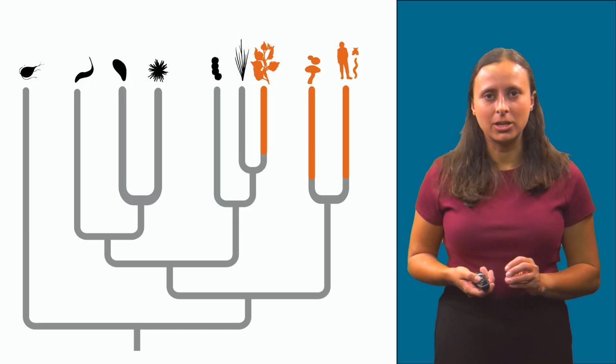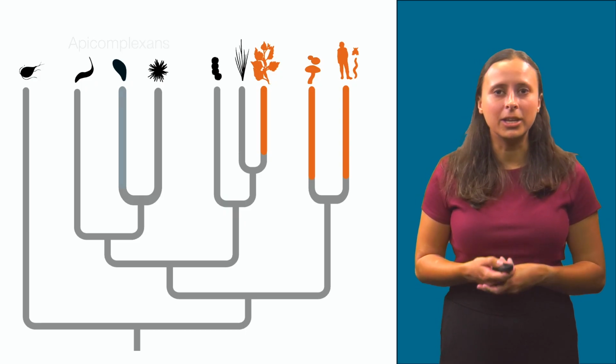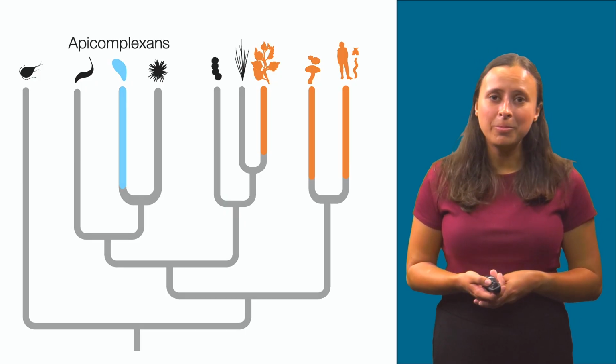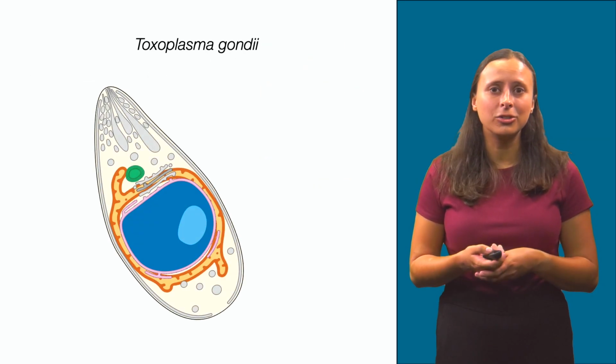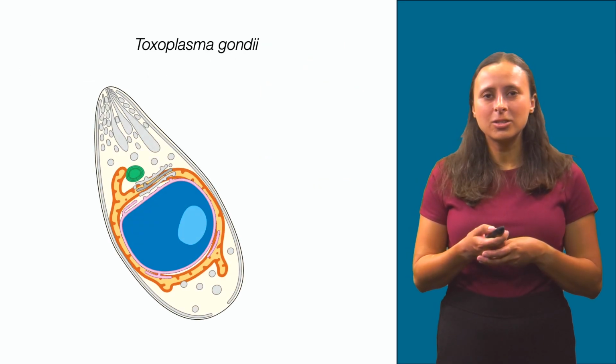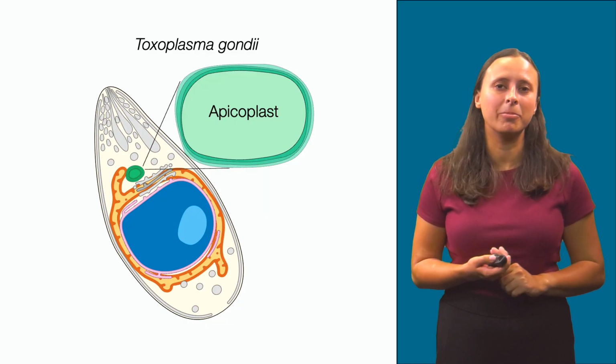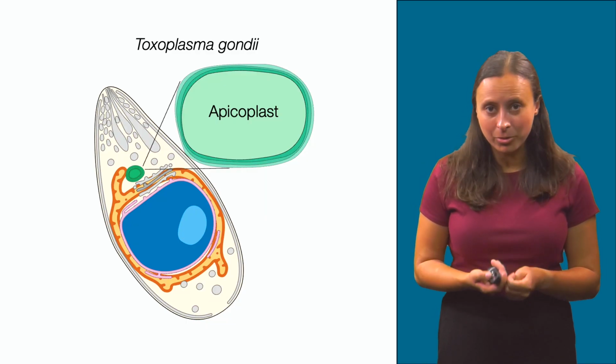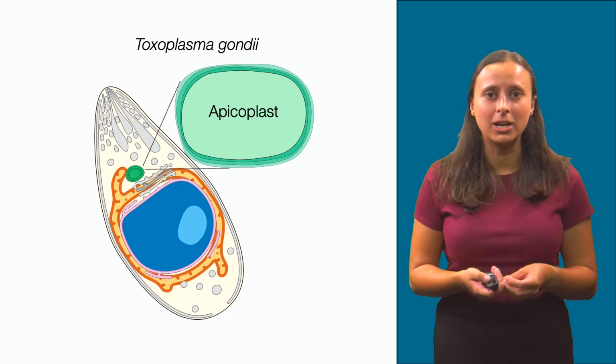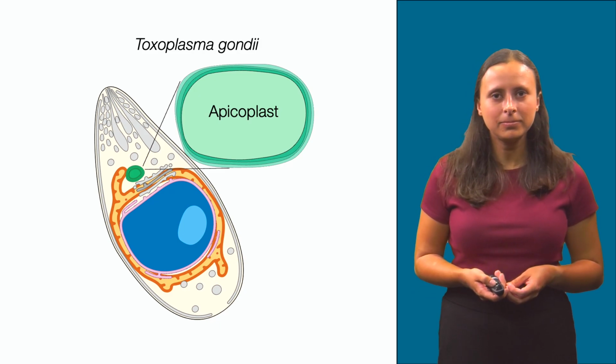I study lipid transport in a class of organisms called apicomplexans. The apicomplexan parasite that I study is called Toxoplasma gondii. Toxoplasma possesses an organelle called the apicoplast that has 4 lipid membranes. The apicoplast is important because it is a target for drug development against the parasite.